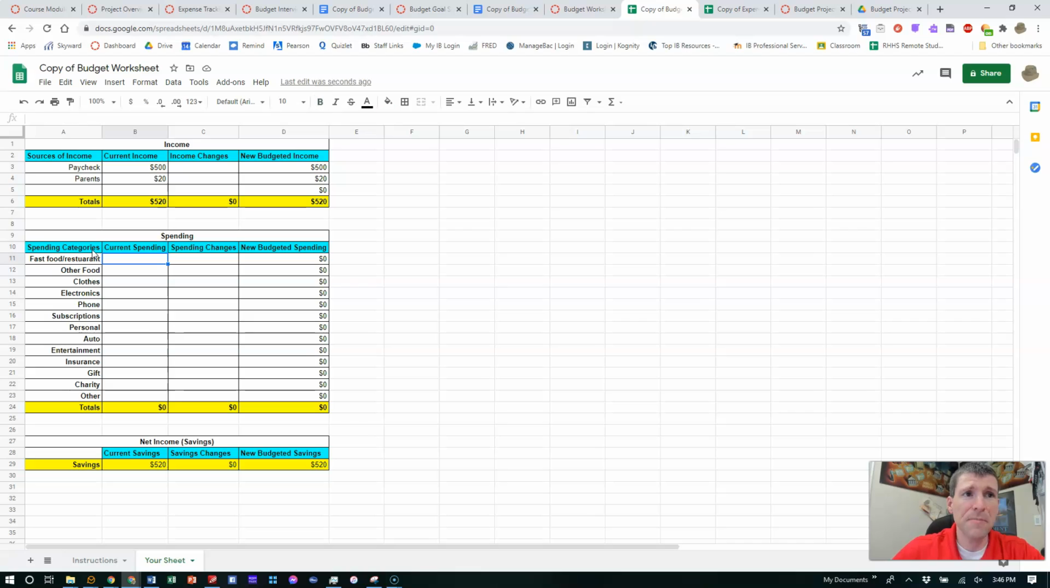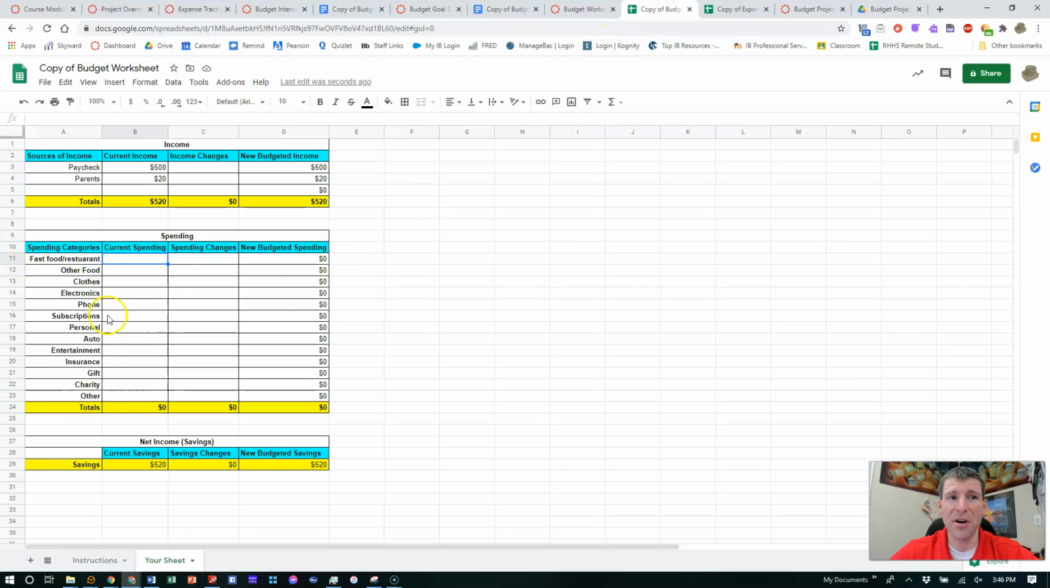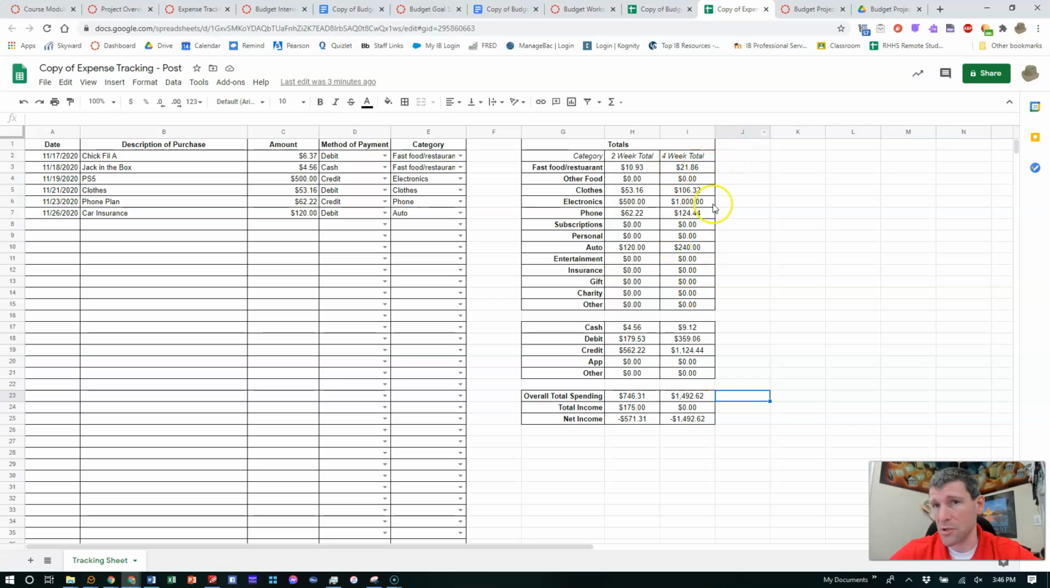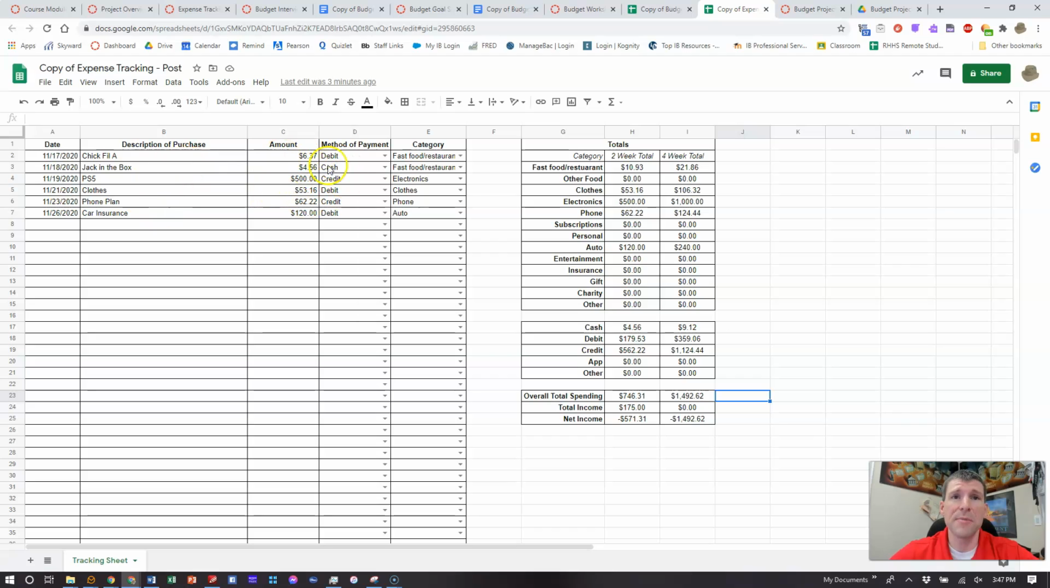Now, the spending down here, this is where we're going to use your expense tracking, because you'll notice these categories match up with this stuff. I did that for a reason. So you can use your 4-week totals, all right? We're going to use the 4-week totals. And here I made some examples of some different expenses. So I went to Chick-fil-A and Jack in the Box, and I went out and bought myself a PS5. And I got some clothes, and then I paid for my phone, and then I paid some car insurance, all right? So all those expenses over here got totaled up in the 2-week total right here.